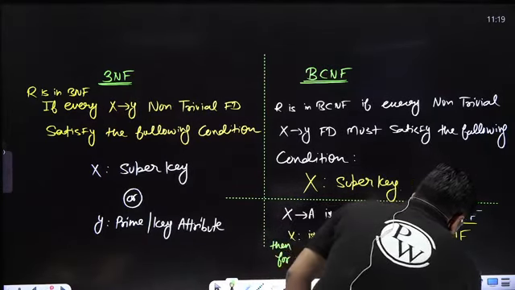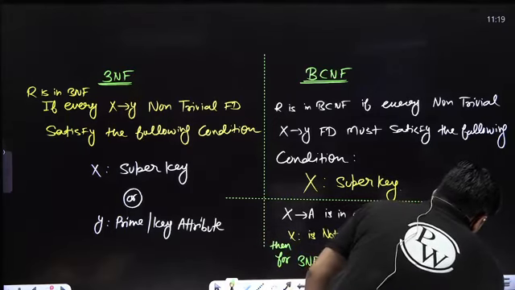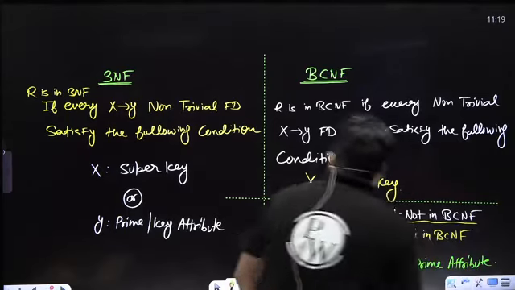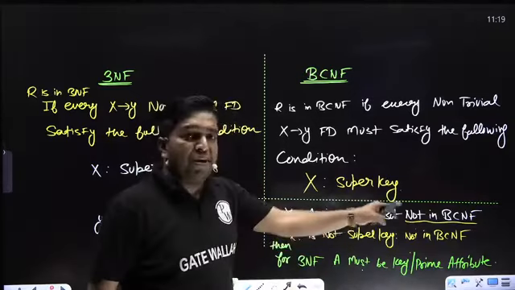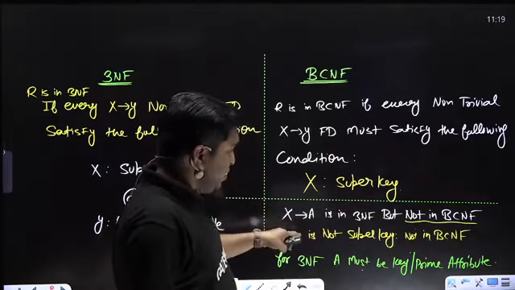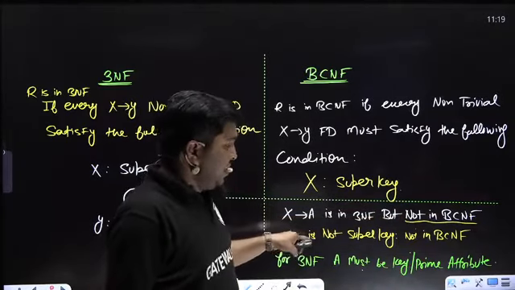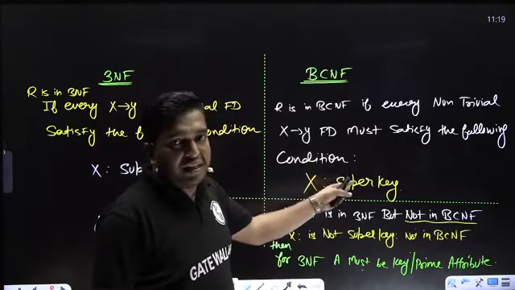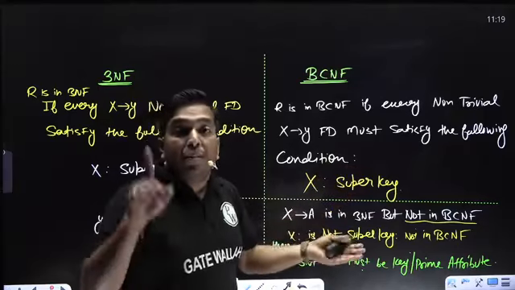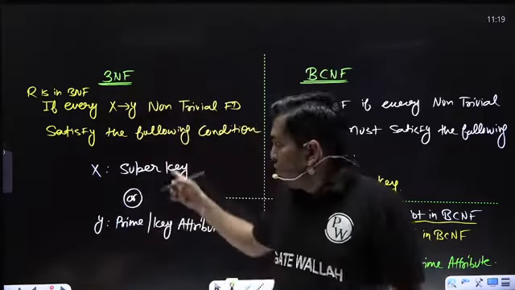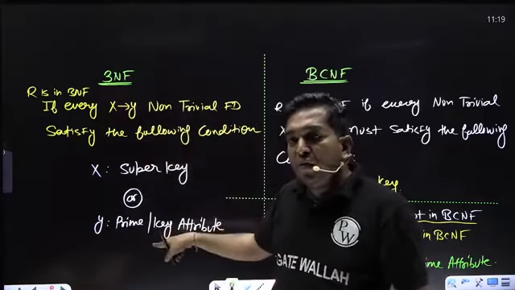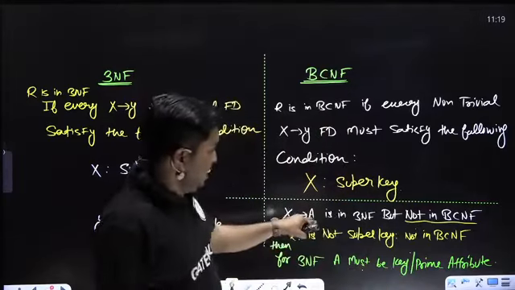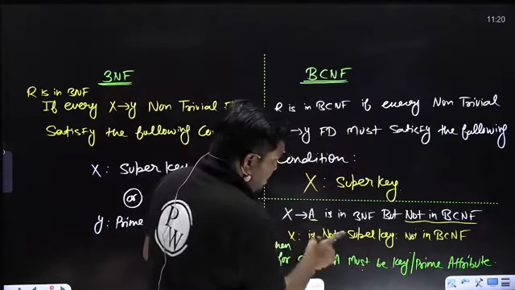When X is not a super key, the BCNF condition fails, but we require 3NF, so we have to depend on Y, which here is A. So A is a prime attribute.